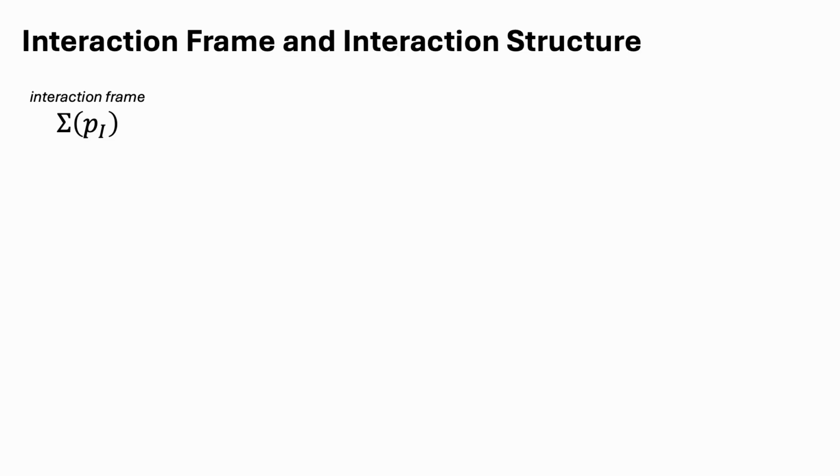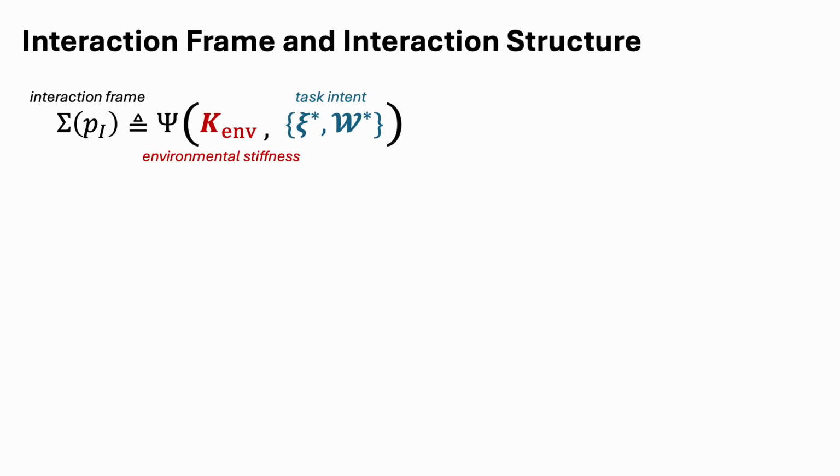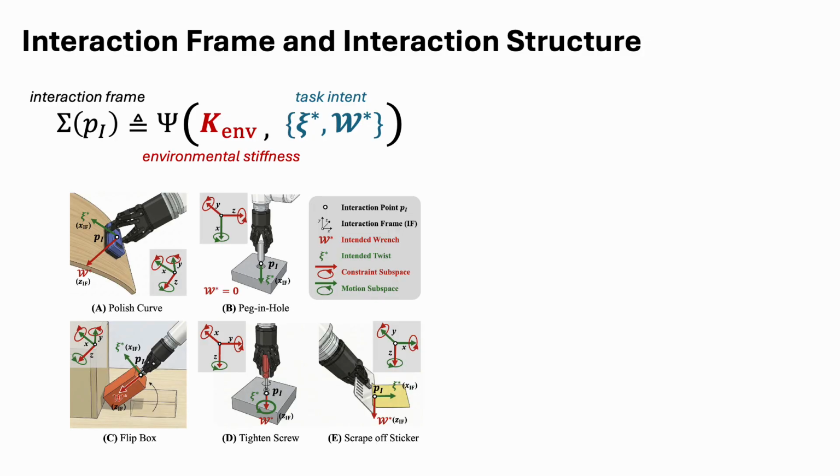We define an interaction frame from the environment and the task intent. Local stiffness separates constrained directions from free ones. The intended force and motion anchor the axes, so the frame directly says where to push and where to yield. You can see this same structure across polishing, peg-in-hole, flipping, screw tightening, and scraping.